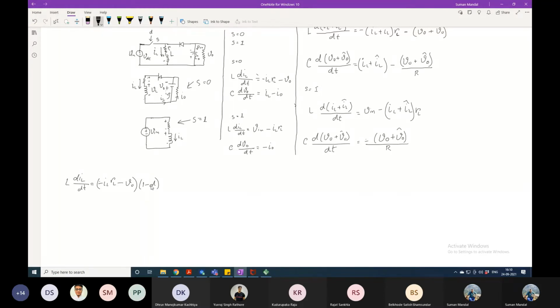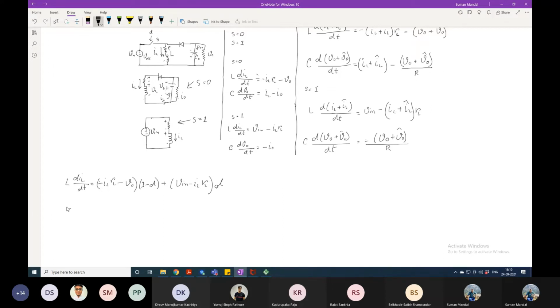And here I have considered one thing again: the converter is working in CCM, so that is why I have not considered the zero state here. 1 minus d I have considered for when the switch is off. Now when the switch is on, what will be the equation? This part is Vin minus IL RL into D.